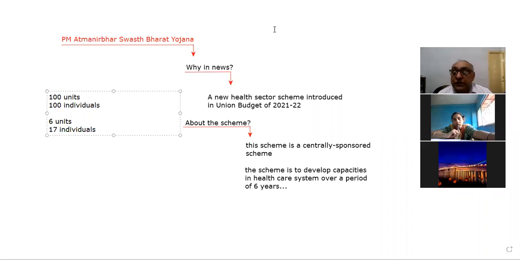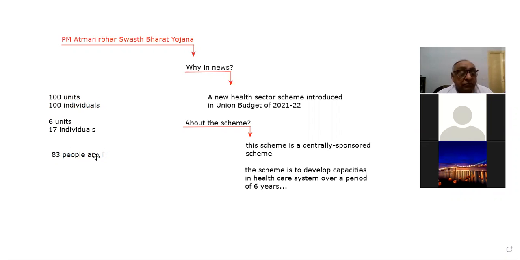So that means the density of population is high in our country, right? Because the rest of the 83 people are living on 94 units of land.